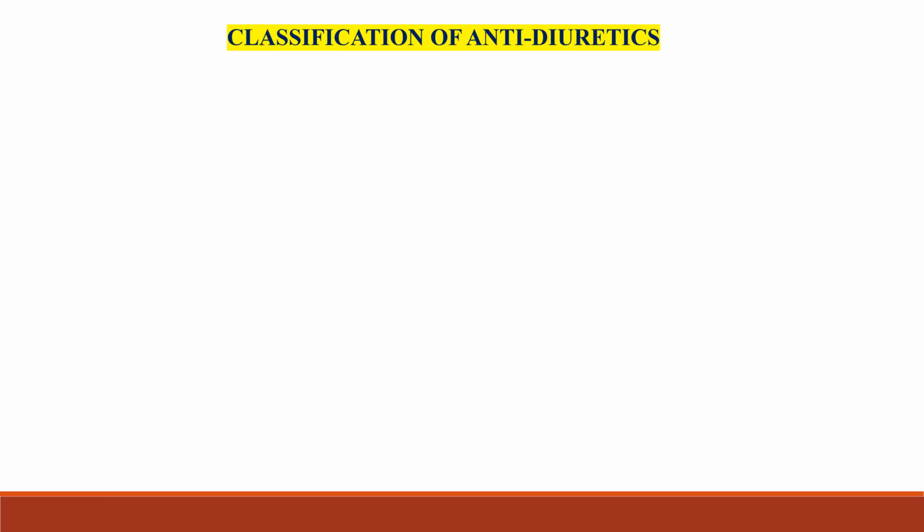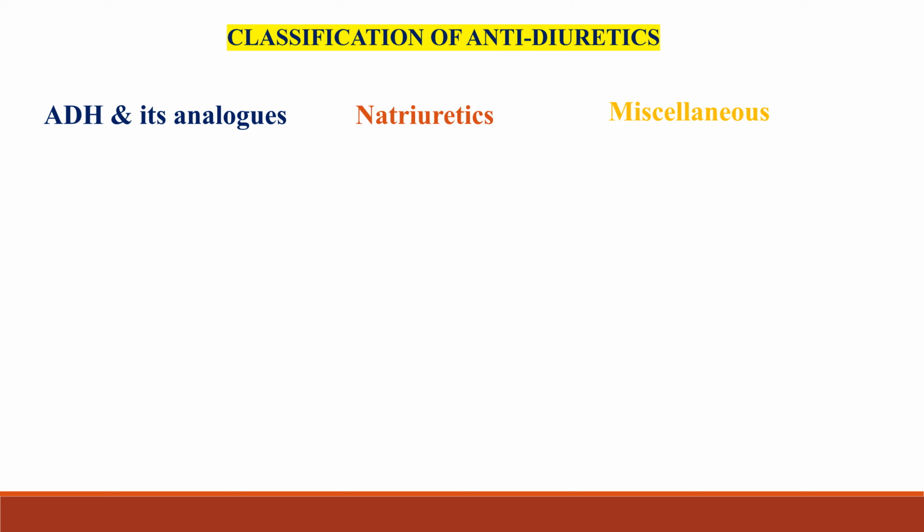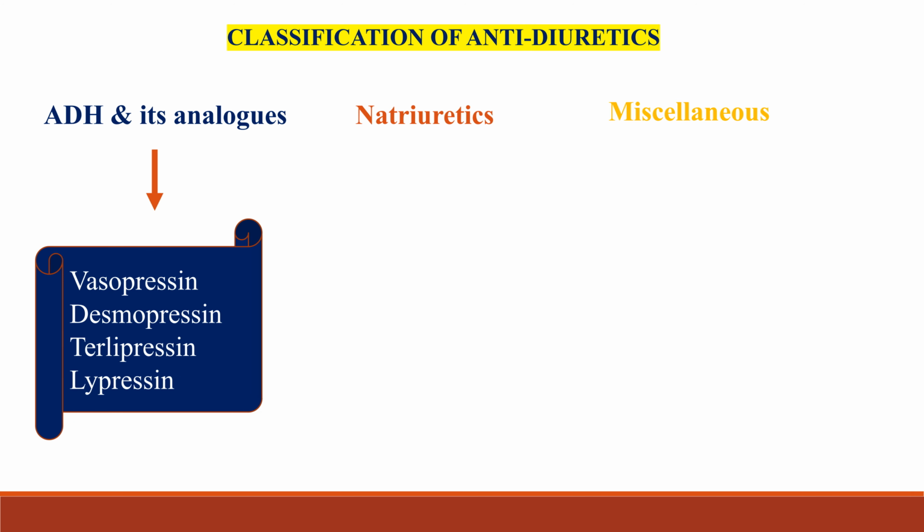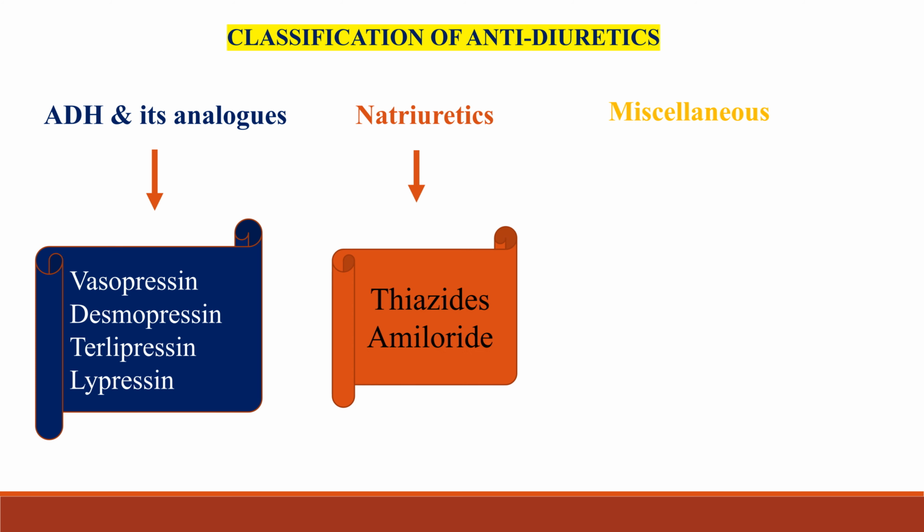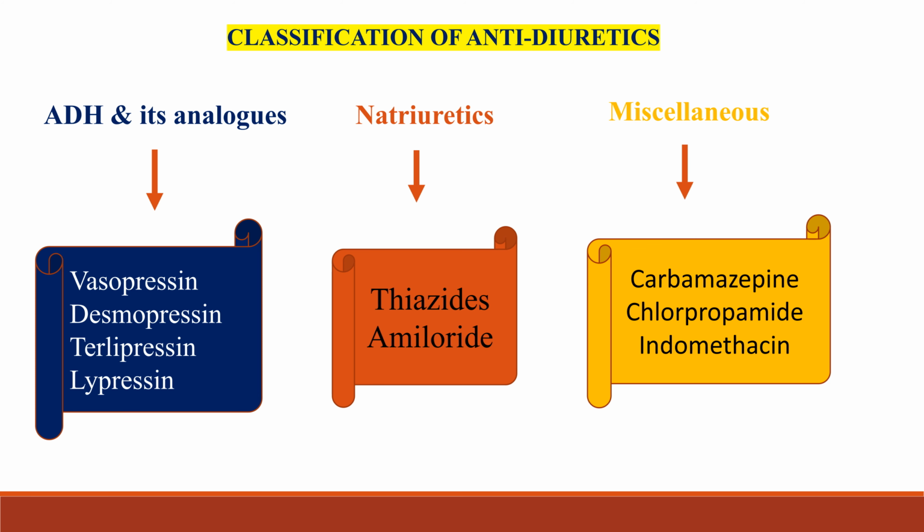Classification of antidiuretics. It can be studied under ADH and its analogs, natriuretics and miscellaneous. Under ADH and its analogs, we have vasopressin, desmopressin, terlipressin and lypressin. Under natriuretics, we have thiazides and potassium sparing diuretics like amiloride. Under miscellaneous, we have drugs like carbamazepine, which is an anti-epileptic, chlorpropamide, which is a sulfonylurea, and indomethacin, an NSAID.